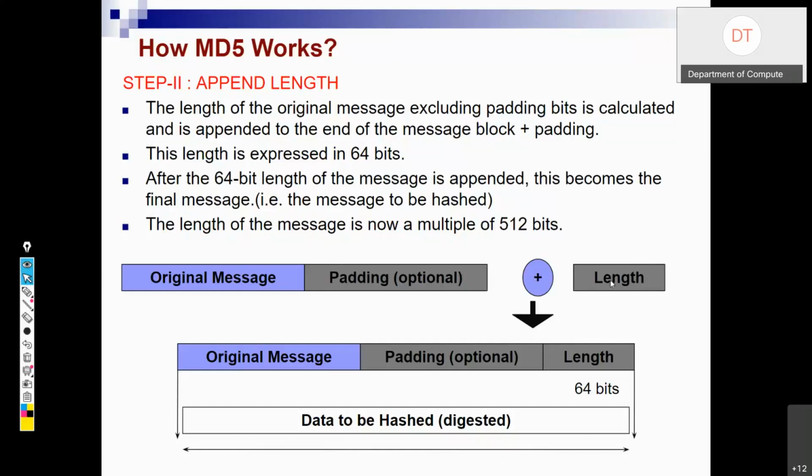The length of the original message excluding padding bits is calculated.